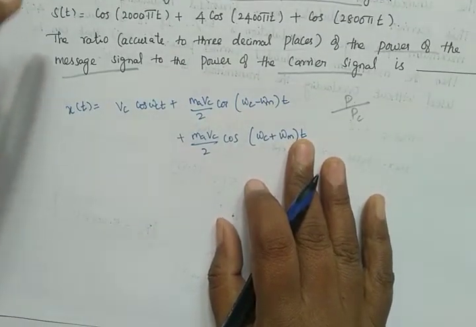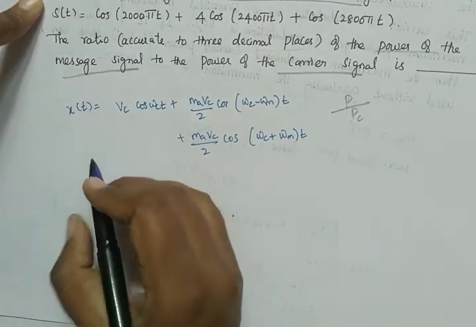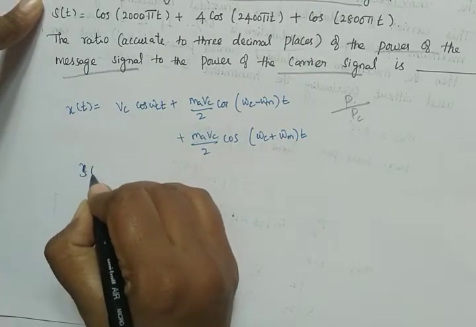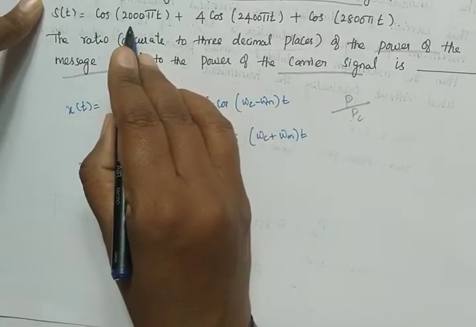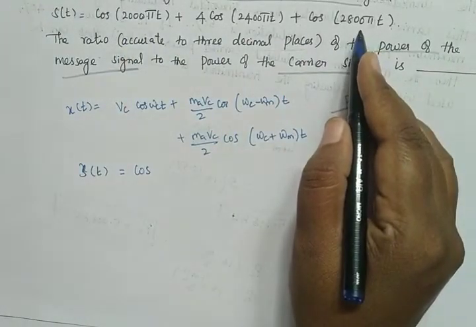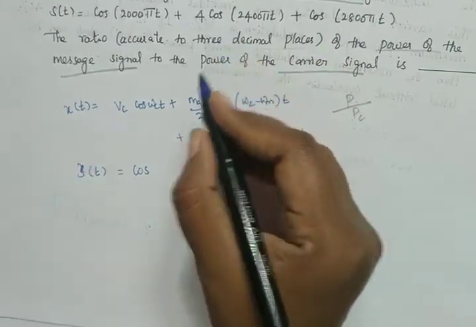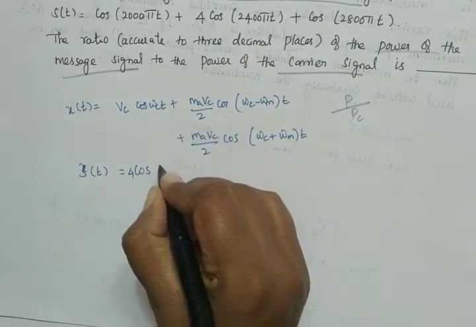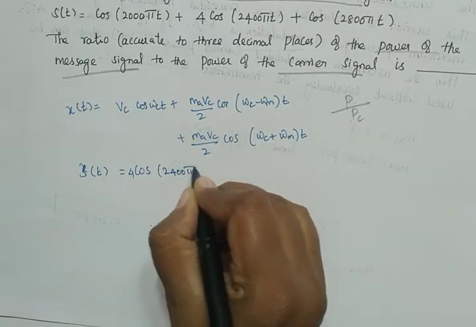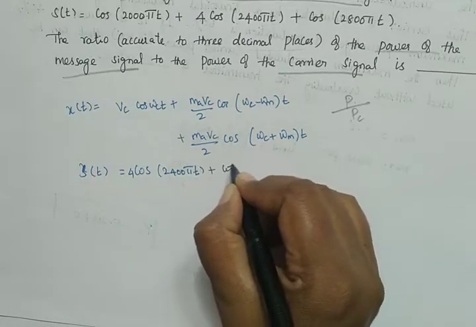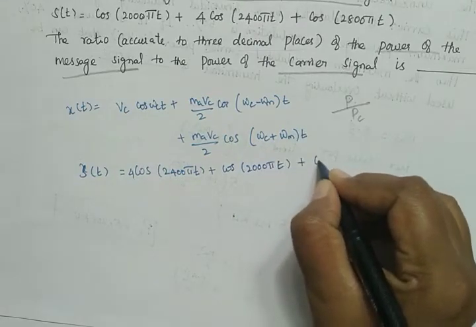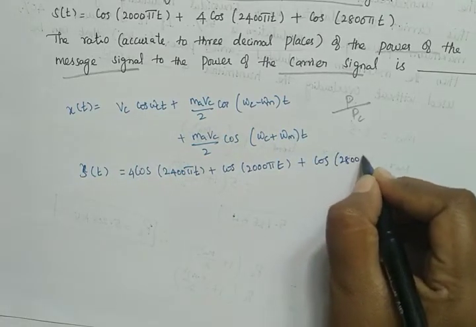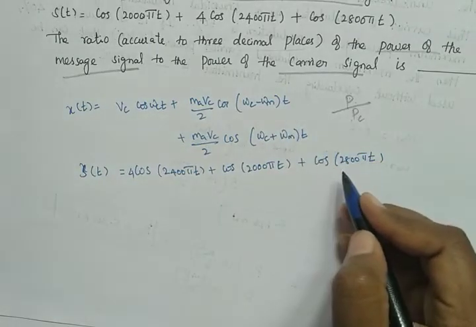Now what is given in the question: s(t) equals cos 2000πt plus cos 2800πt, but here we have 4 as the coefficient, so we can write this as 4 cos 2400πt + cos 2000πt + cos 2800πt. Now compare this to the expression.